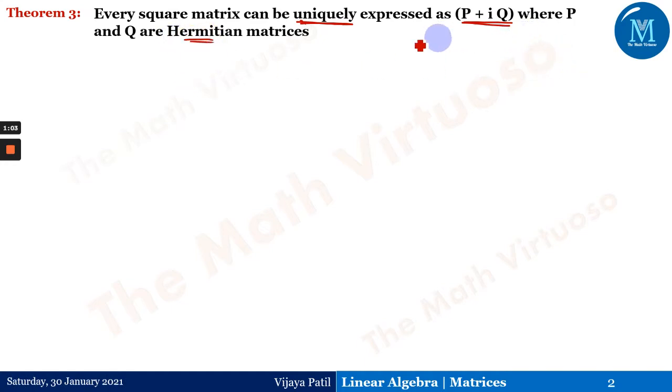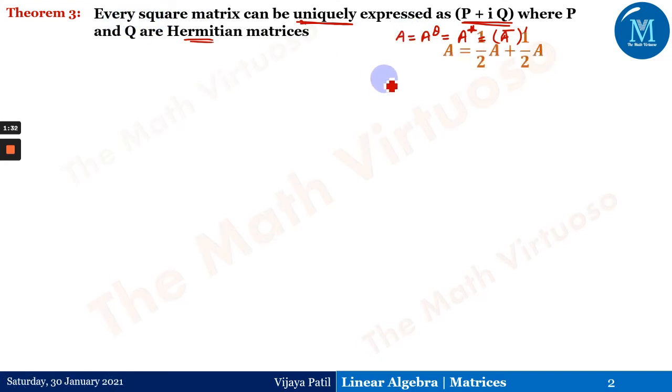Now again, as I told you in the last session as well, a Hermitian matrix is nothing but A equals A to the power theta, which equals A to the power star, which is nothing but the transposed conjugate of this particular matrix. So if capital A is the same as the transposed conjugate of the matrix, then this is known as a Hermitian matrix. Now it has been given to us, and it is just a square matrix.